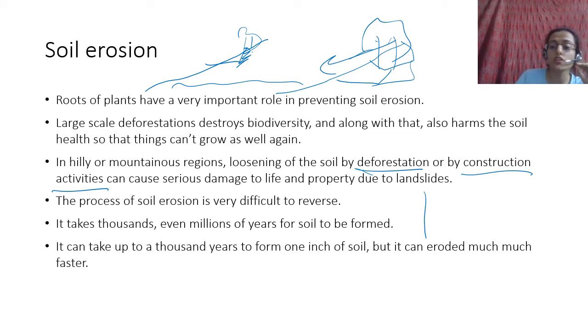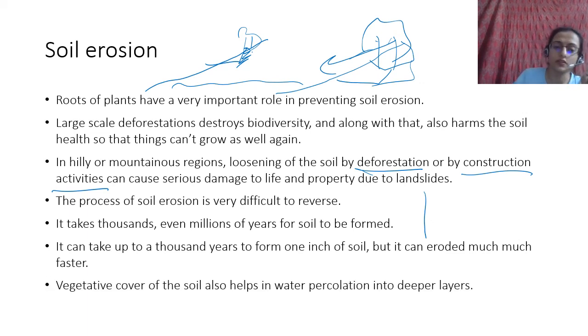Okay, so erosion is a big problem, especially when there are no trees, when there is no wind breaking. When trees can break wind, यानी वो storms वगैरह आते हैं desert वगैरह में, तो they can stop soil from moving here and there. That is also one way plants can ensure that erosion doesn't happen. Vegetative cover of soil also helps in water percolation into deeper layers. Soil की fertility maintain करने के लिए and to ensure that plants can grow properly, you need to have a certain amount of water in it. And vegetative cover ensures कि वो पानी उसमें जाता है.